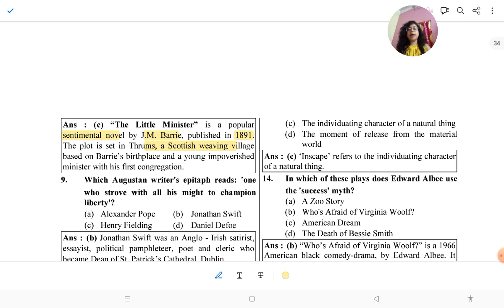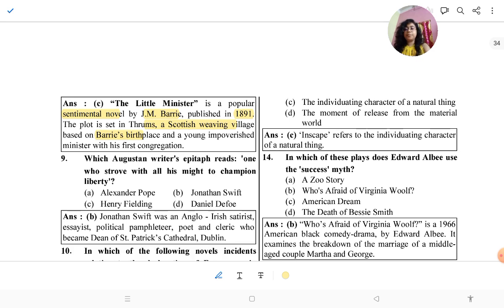So it is a sentimental novel. It was published in 1891. The plot is set in Thrums, a Scottish weaving village based on Barrie's birthplace. So it is about a young impoverished minister with his first congregation.